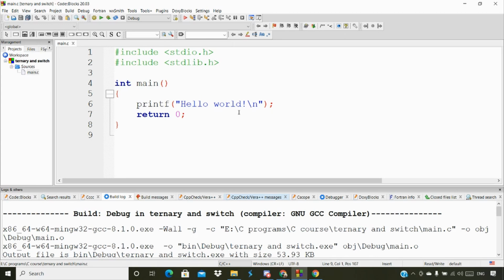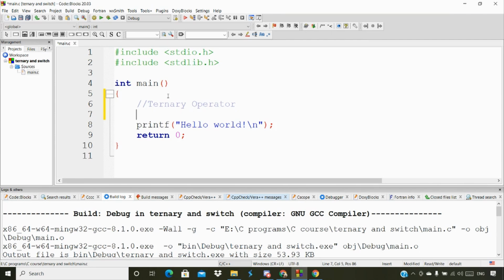Now we're going to discuss the ternary operator first and foremost. Let me type that here. I'm going to comment it out and type the ternary operator. So what exactly do we mean by ternary? It is the same as an if else statement. The conditional operator or ternary operator, we can call it either way, takes less space and helps you to write the if else statement in as short a way as possible.